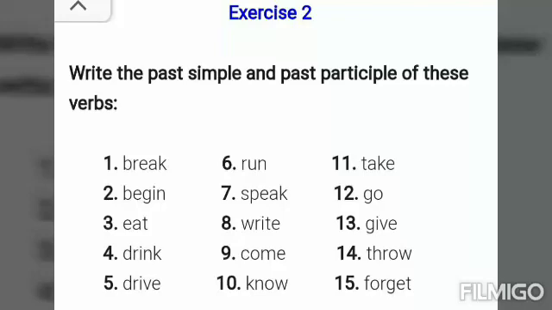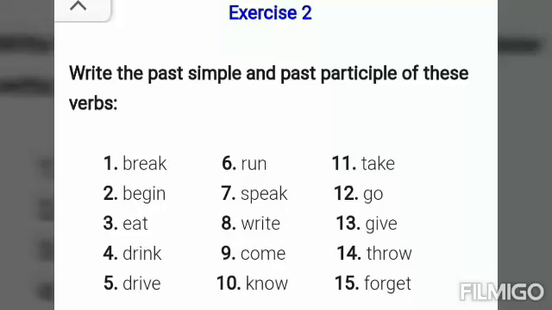Break, broke, broken. Begin, began, begun. Eat, ate, eaten. Drink, drank, drunk. Drive, drove, driven. Run, ran, run. Speak, spoke, spoken. Write, wrote, written.